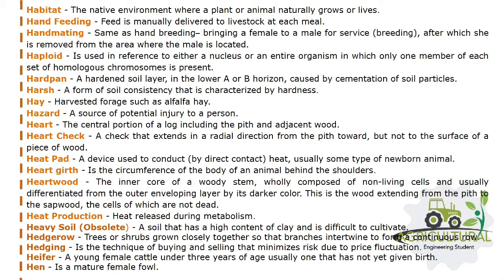Haploid is used in reference to either a nucleus or an entire organism in which only one member of each set of homologous chromosomes is present. Hardpan: a hardened soil layer, in the lower A or B horizon, caused by cementation of soil particles. Harsh: a form of soil consistency characterized by hardness. Hay: harvested forage such as alfalfa hay. Hazard: a source of potential injury to a person.